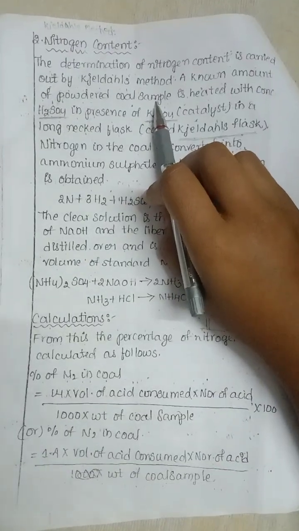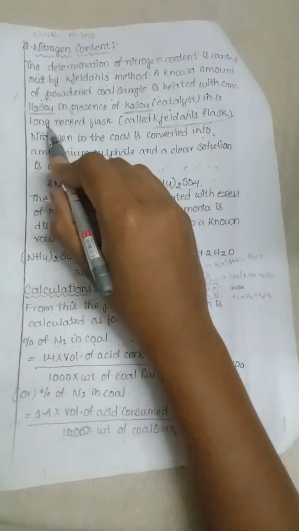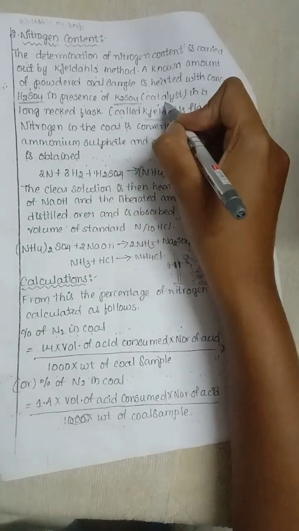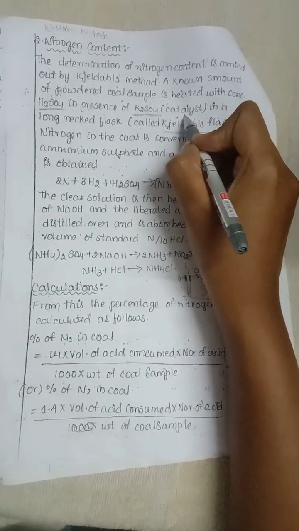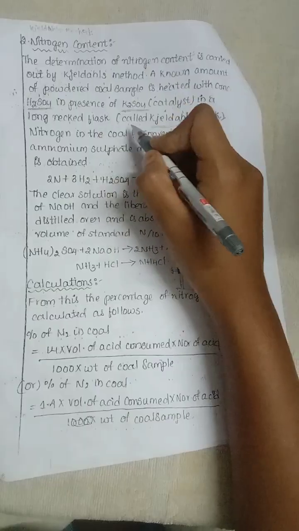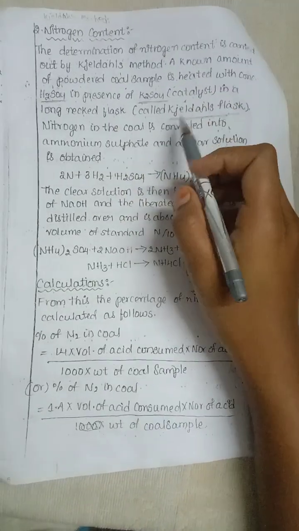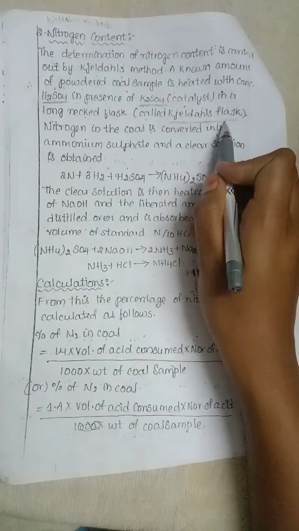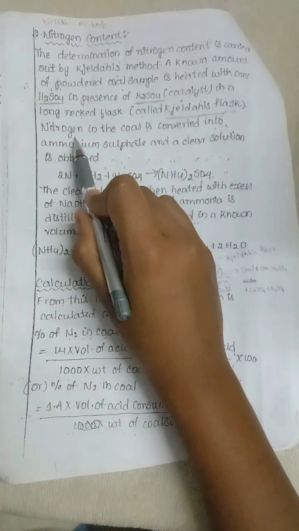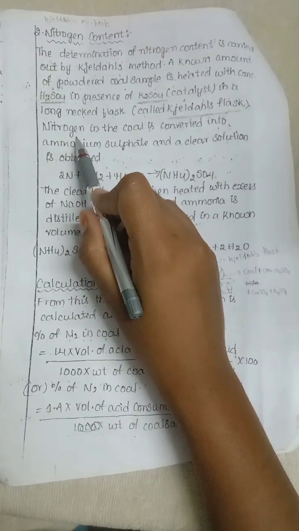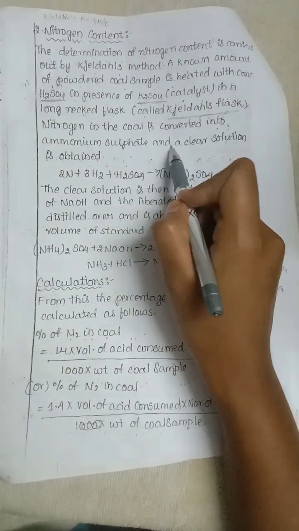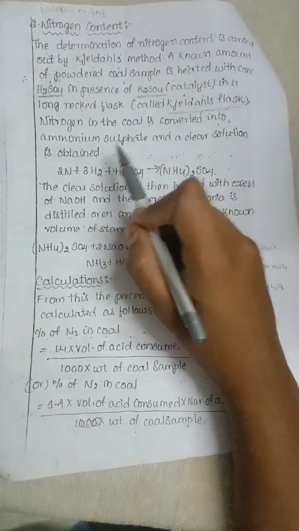heated with concentrated H2SO4 in the presence of K2SO4. It is a catalyst used in the nitrogen content process in a long necked flask called Jaldas flask. In Jaldas method, we use Jaldas flask. In the nitrogen content process, nitrogen in the coal is converted into ammonium sulfate and a clear solution is obtained.